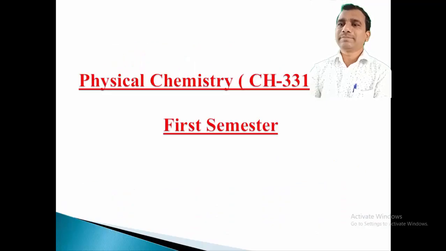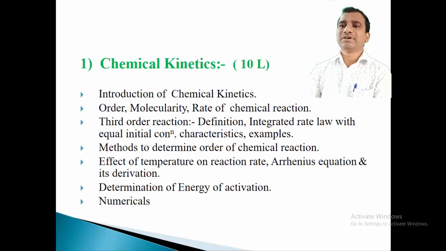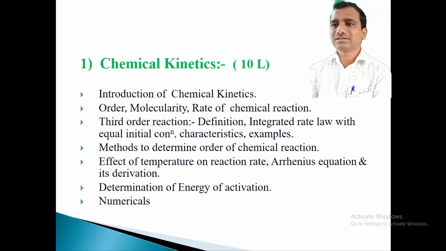So this is a paper called Physical Chemistry CH331 for first semester. This paper consists of 4 different chapters. The chapter number first is called Chemical Kinetics. 10 lectures are allocated to this chapter. Now this is a very important chapter as far as physical chemistry is concerned.